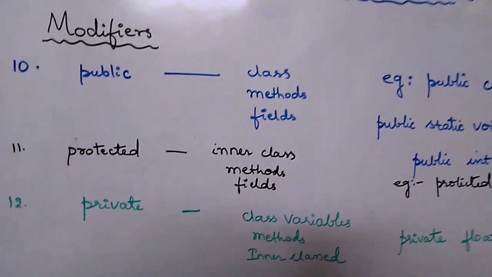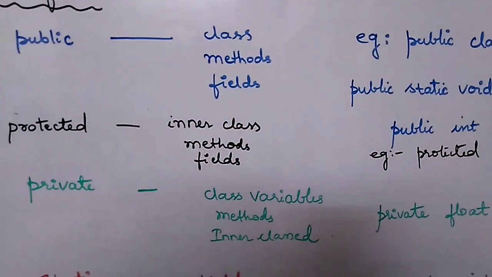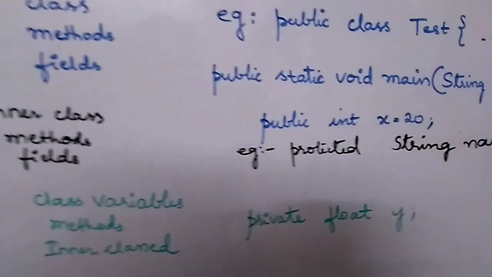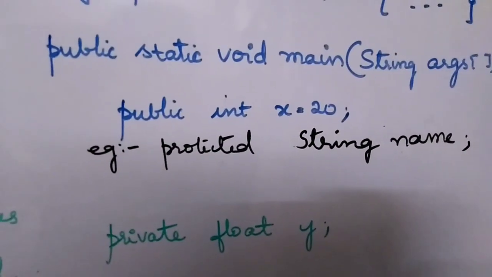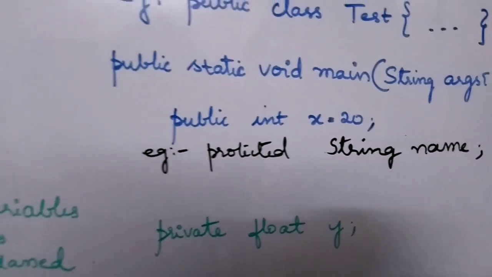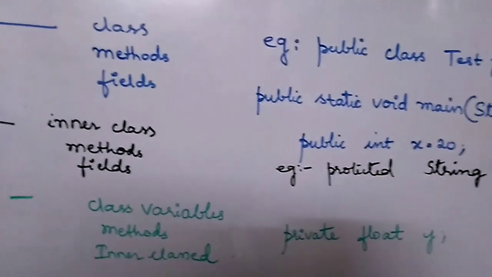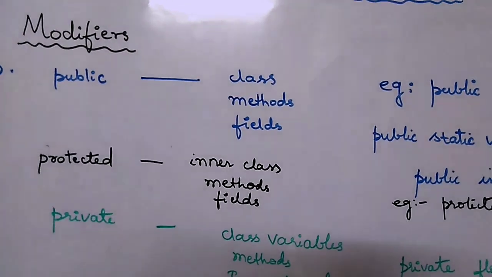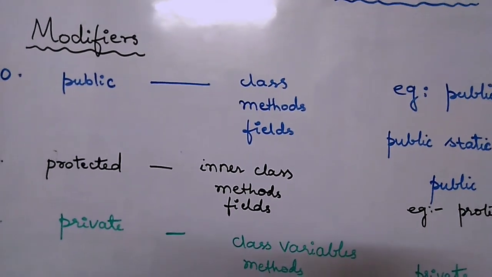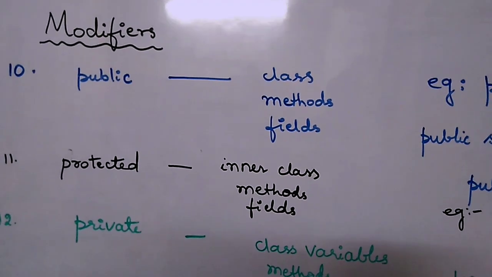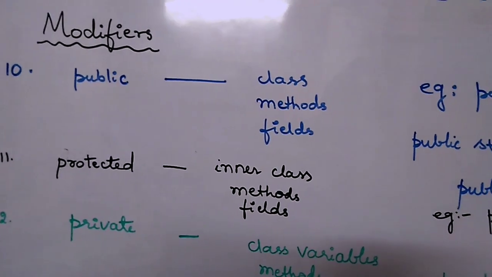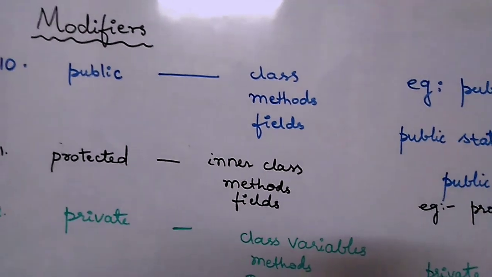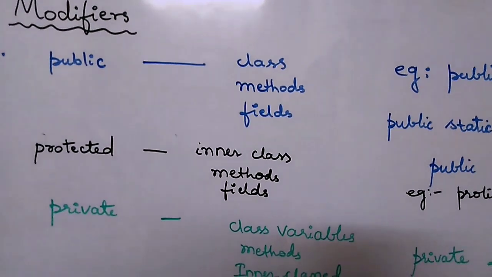So the next keyword is protected. Protected can be used along with inner classes, methods and fields. I gave you an example of how to use protected: protected String name. So you can use it like that. And what does protected mean? Protected means that these can be accessed from within the class, from the subclasses and also other classes in the same package. So protected means that.